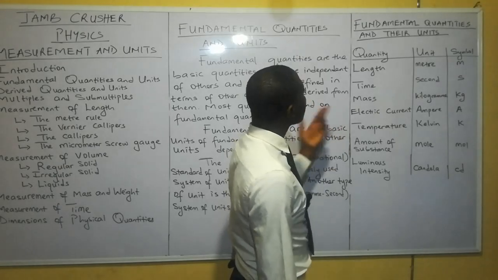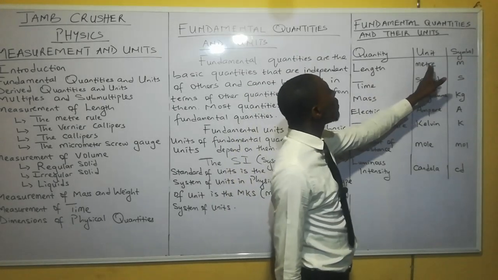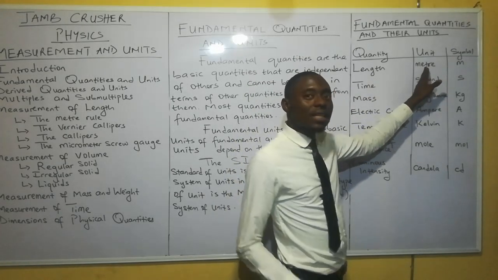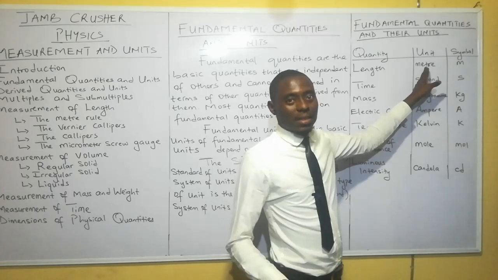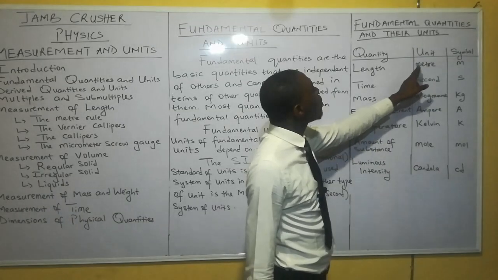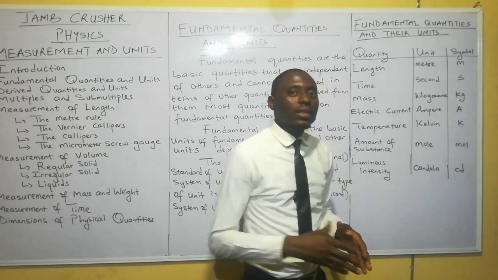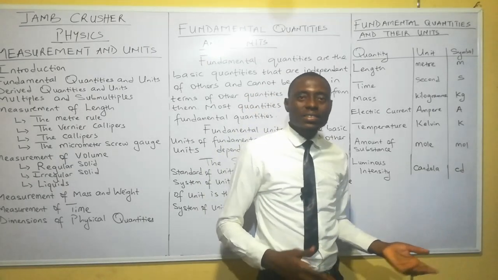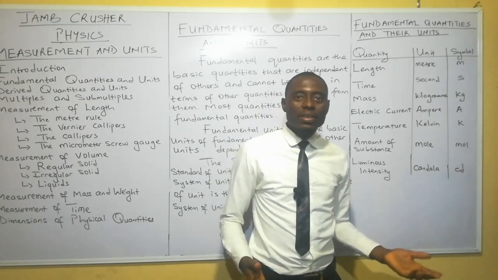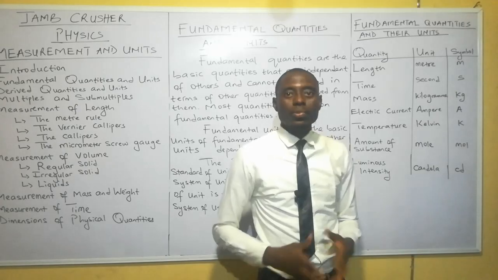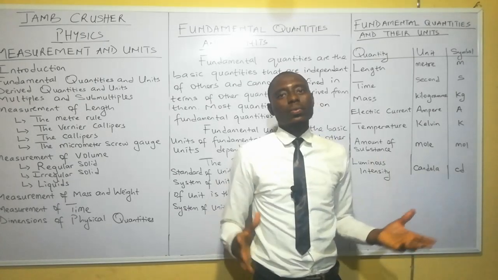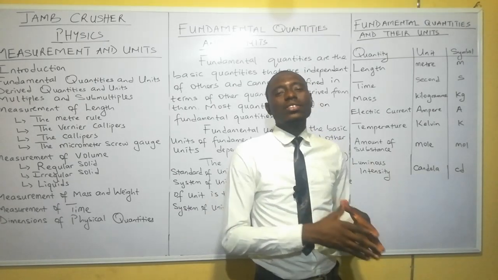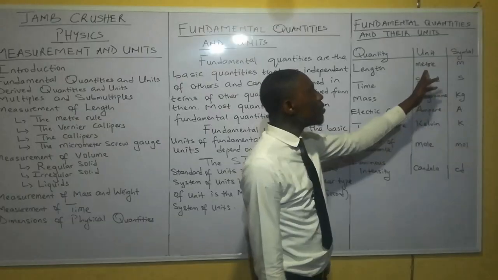So, what is the unit of length? The SI unit of length is meter. When I say SI, I'm talking about System International. So the SI unit of length is meter. There are other units of length like inches, yards, feet, cubits, and so on and so forth. But the one that is used all over the world, that is the System International unit of length, is meter.